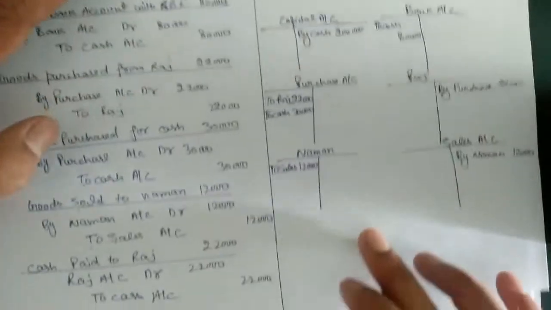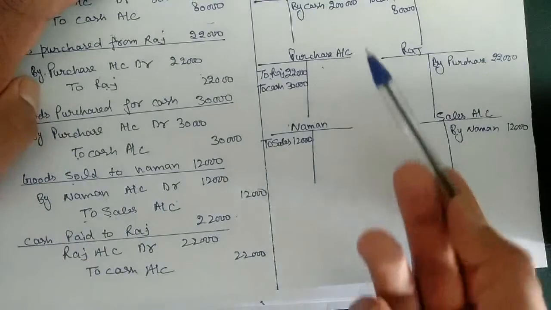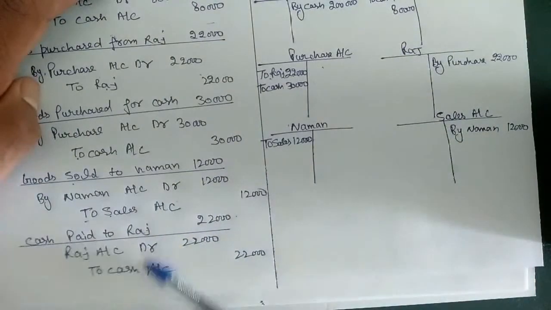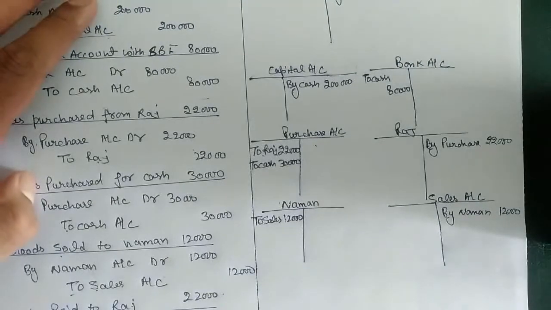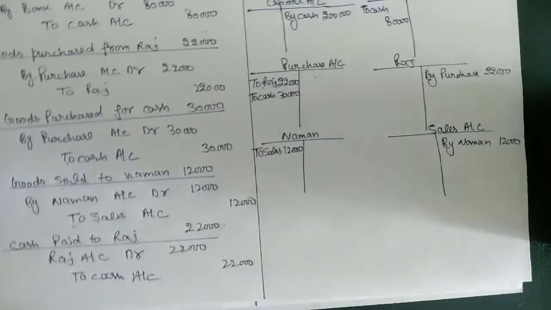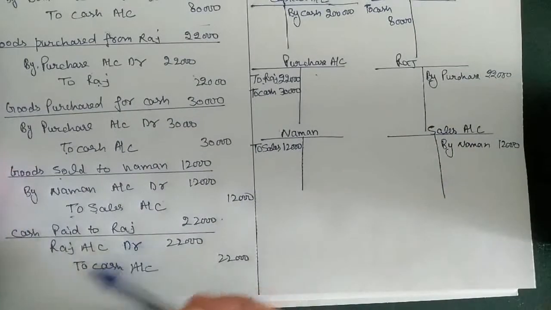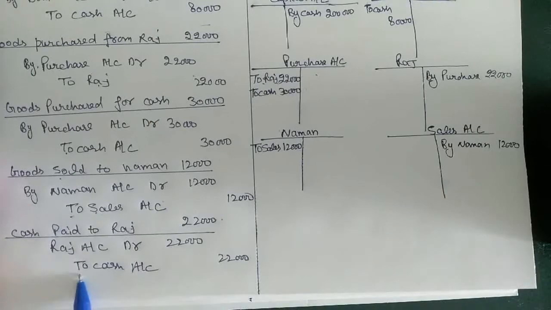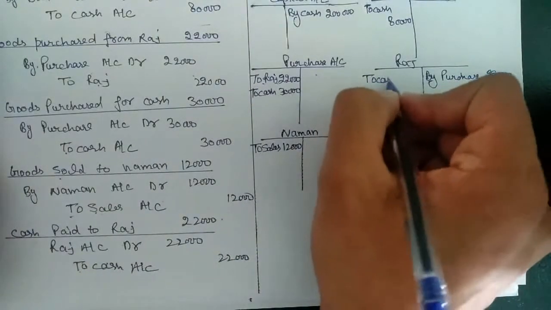Our next entry is Raj account to cash. As we know, we already opened the account for Raj and we opened the account for cash also. So the entry will be Raj account debit to cash. This time in the Raj account there will be cash on the debit side. So to cash 22,000.